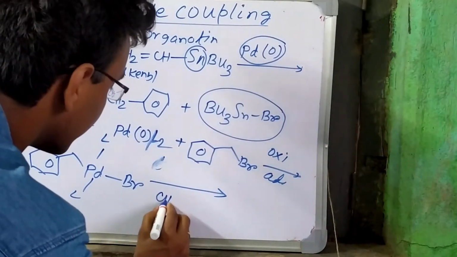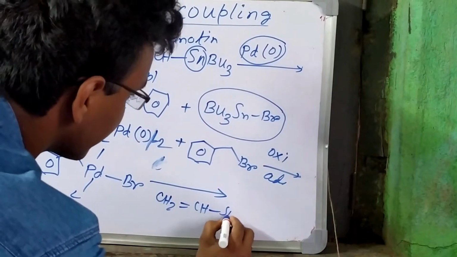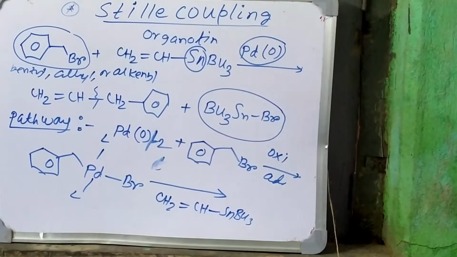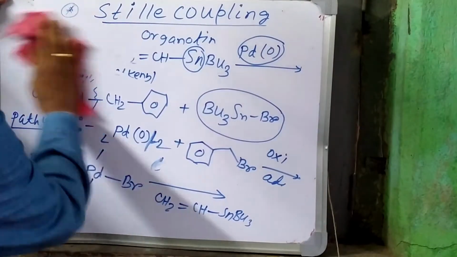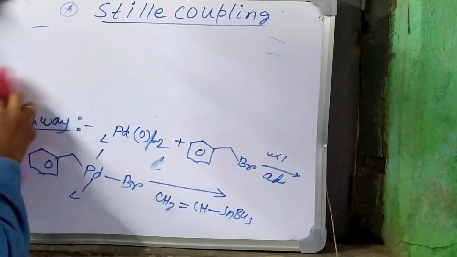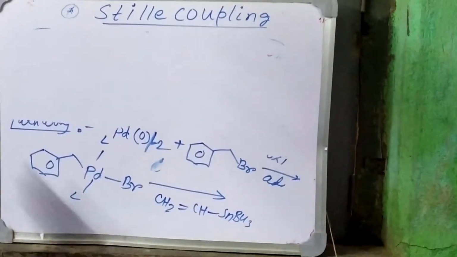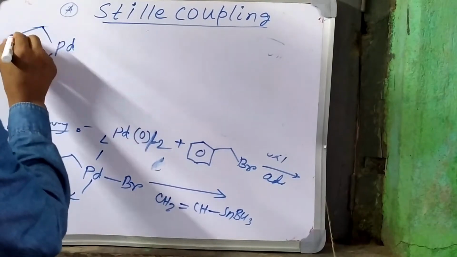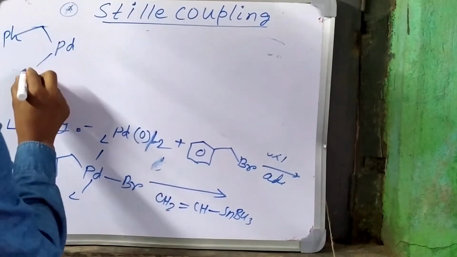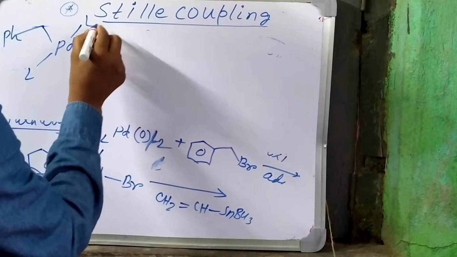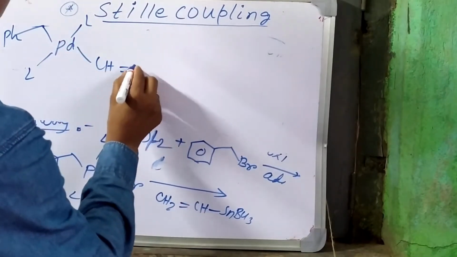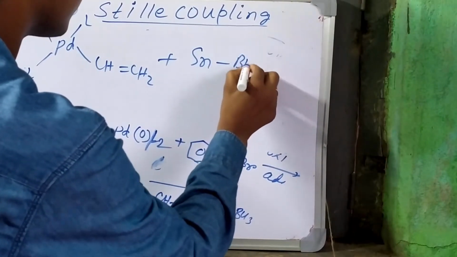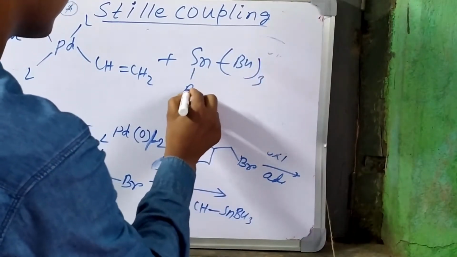Transmetallation means this was one of the reagents, SnBu3. After transmetallation, palladium will be there with the phenyl group and L and L, and this will form, along with Bu3SnBr.